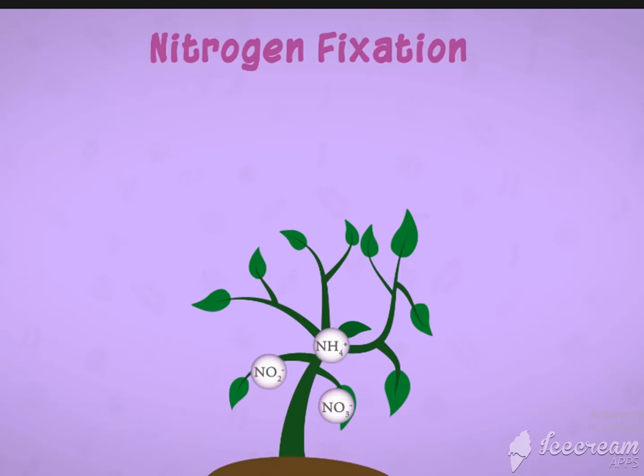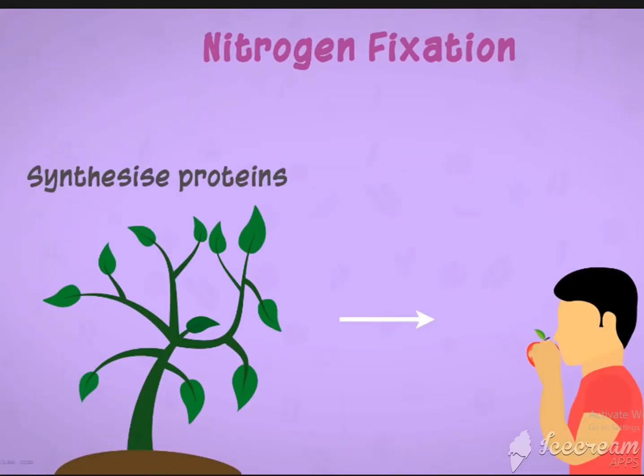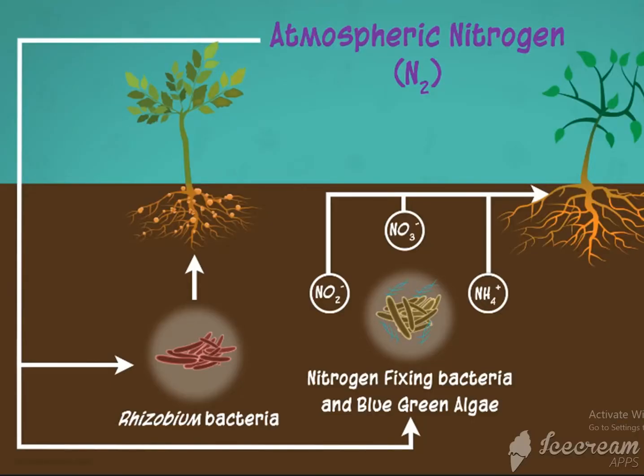Now the nitrates are taken up by the plants and they make protein. When these protein-containing plants are consumed by human beings as well as animals, they get proteins. So here you can see how the soil gets nitrogen.